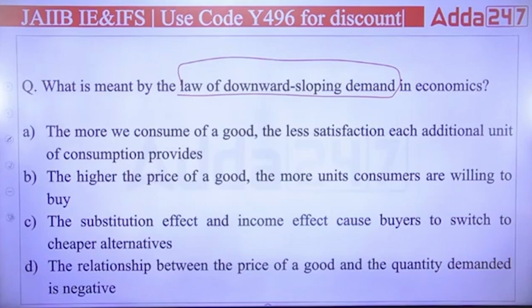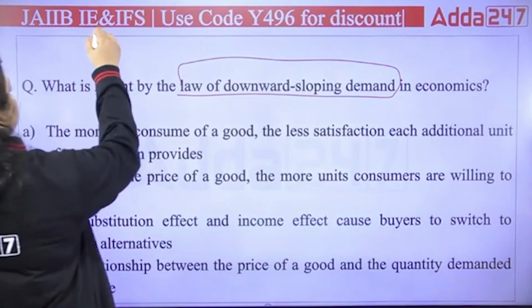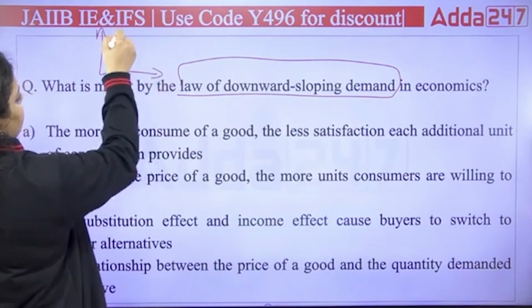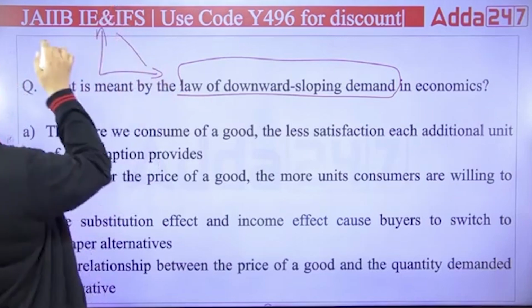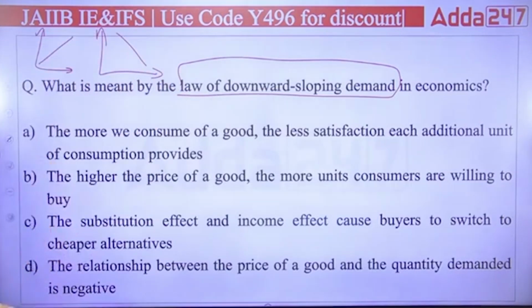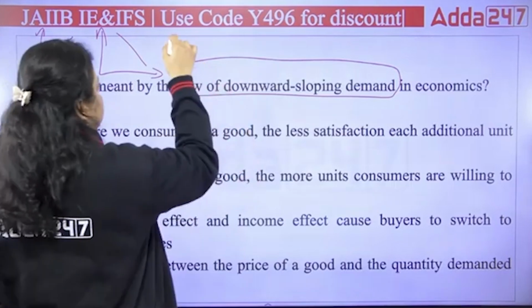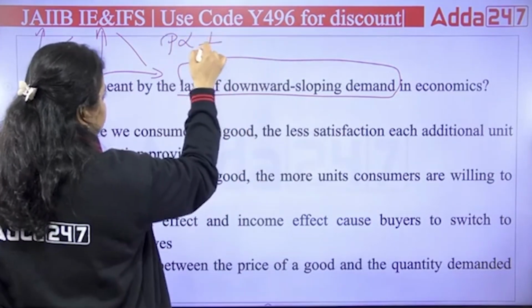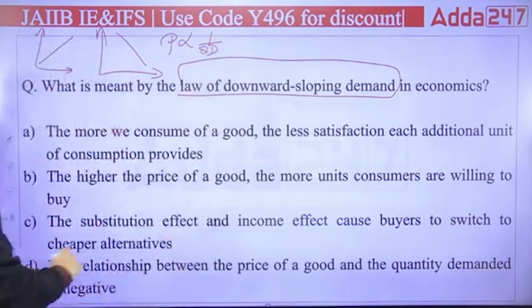So the law of downward sloping is this. When the graph is like this, it is a downward slope. And when we make the graph like this, it is an upward slope. So the downward slope represents the law of demand, which says that the price and quantity demanded have an inverse relation. So the right answer is D.